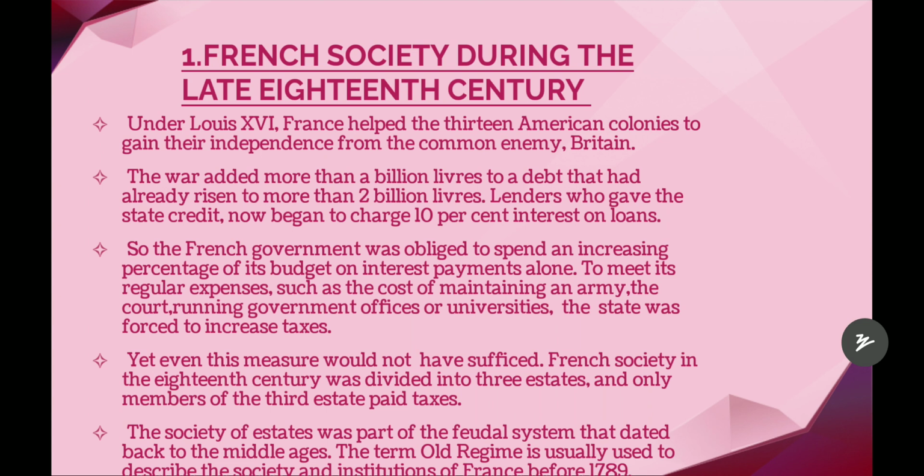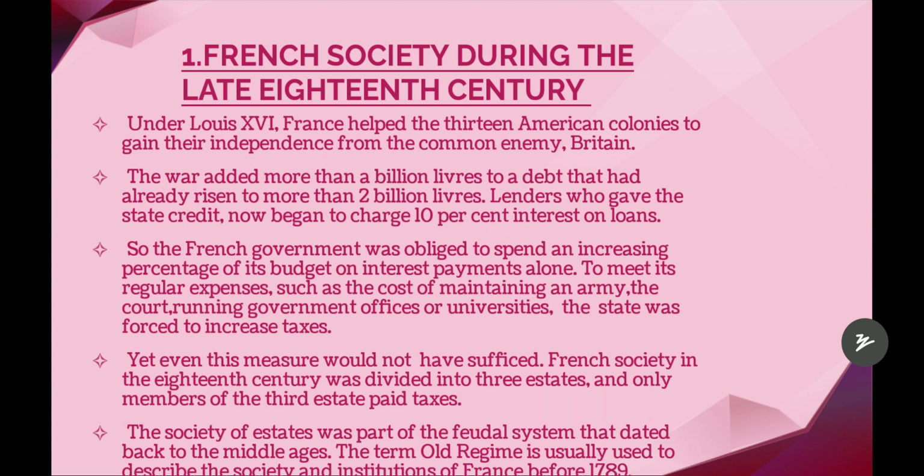In feudalism we have 2 types: lord and small farmer. The lord had a lot of property or land, but the small farmer was treated like a slave. The small farmer had to give whatever he had, and he had to serve the lord like a slave. This is called feudalism. The society of estates was part of this feudal system, dating to the Middle Ages, not modern or ancient ages, meaning the 18th century.